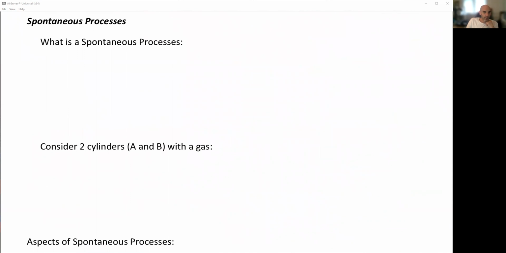So we need to think about this in terms of spontaneous processes. We have these releases of energy, but why do these things even happen to begin with? So we're going to talk about the idea of a spontaneous process. What is a spontaneous process? Well, a spontaneous process is a physical or chemical change that occurs by itself.